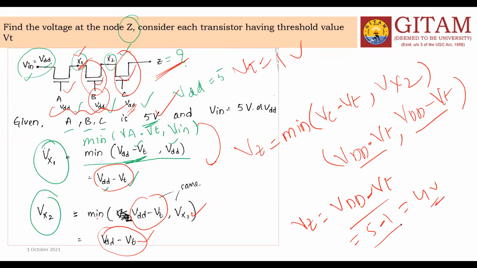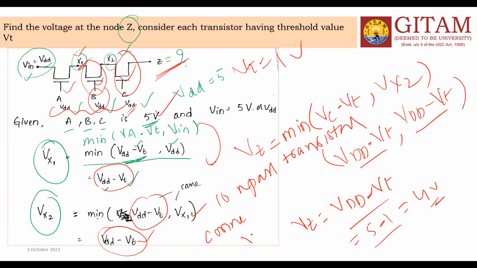Suppose N N-pass transistors are connected in series, then what is the output?